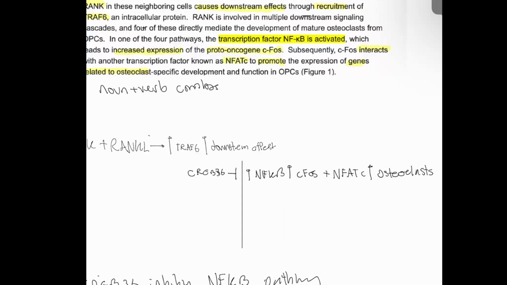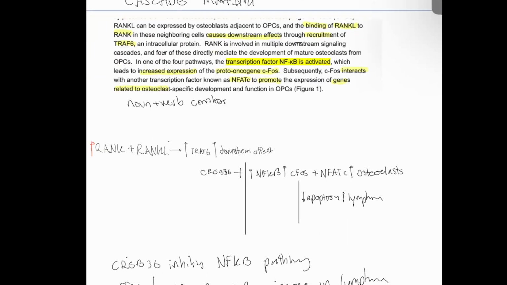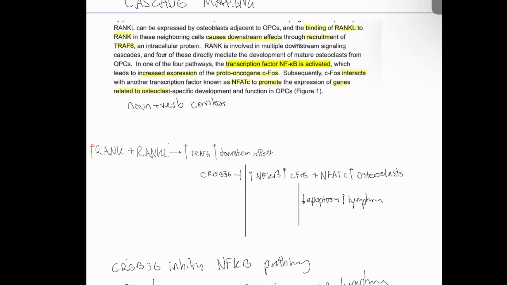So I would do a drop-down menu from CFOS. I write down results in a decrease in apoptosis, which results in an increase in lymphoma. This is called a map. It's really useful. It's really good, and use it.